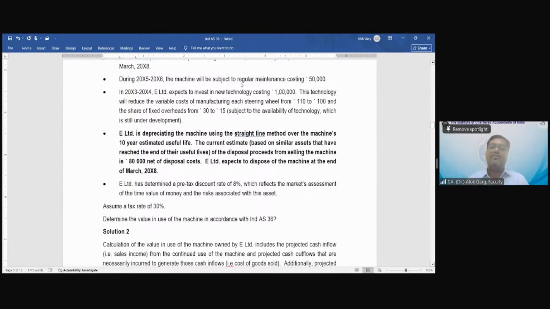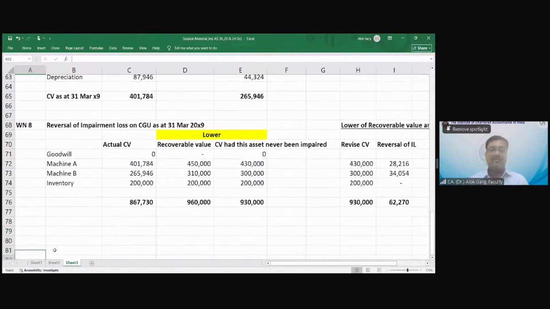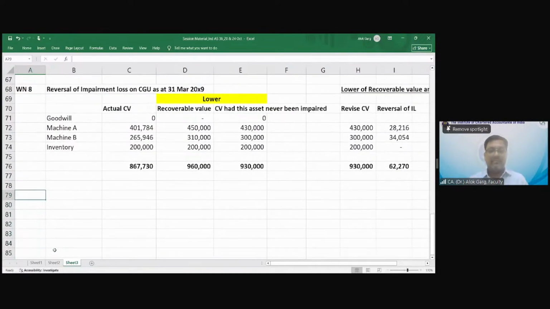So let me solve this question on the Excel file. Question number 2.